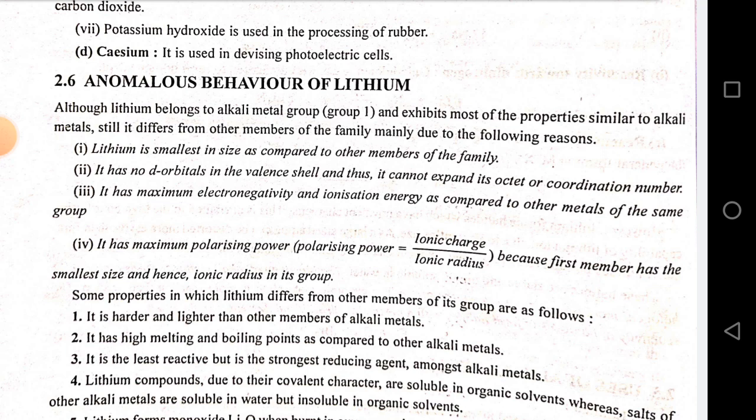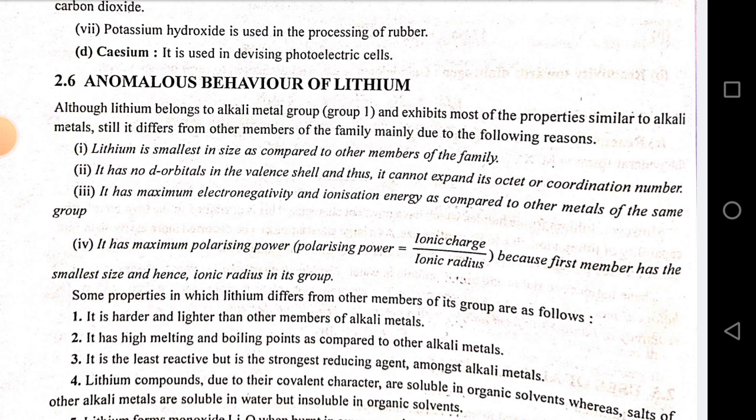Third, it has maximum electronegativity and its ionization energy is very high compared to other metals of the same group. Fourth, it has maximum polarizing power, that is ionic charge by ionic radius, because the first member has the smallest size and hence the smallest ionic radius in its group.